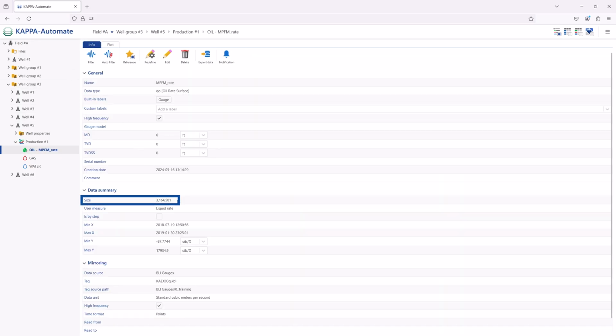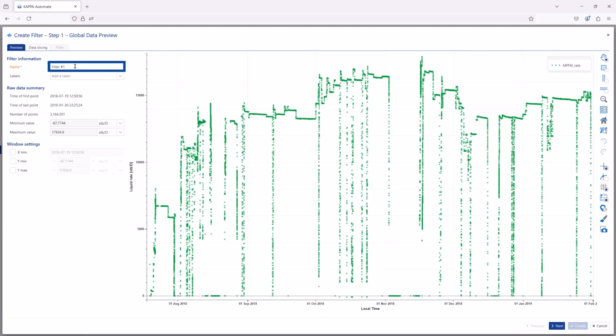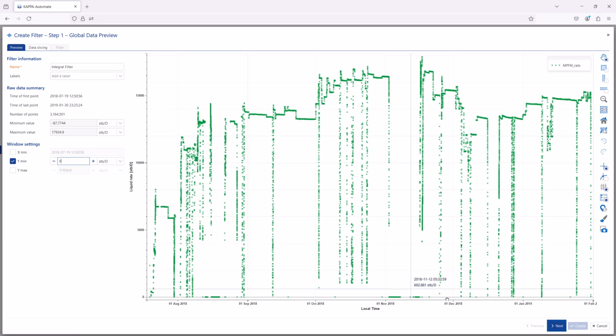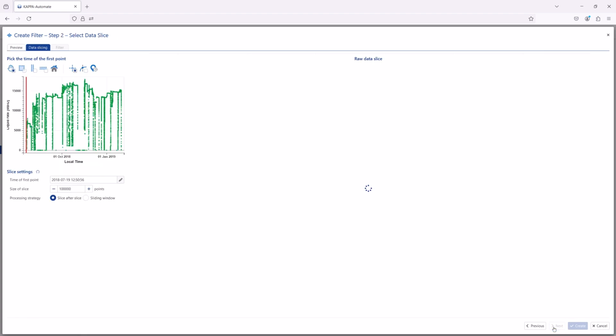Once the gauge is loaded, a filter can be set up to reduce the volume of data. In setting up a filter, it is recommended to remove outlier points, data points that fall below the zero value, and points that have unrealistically high values.